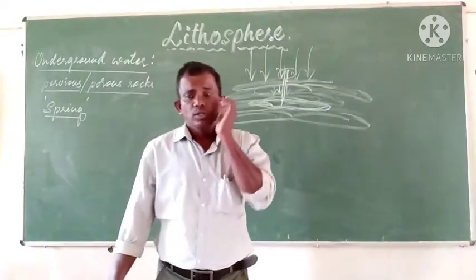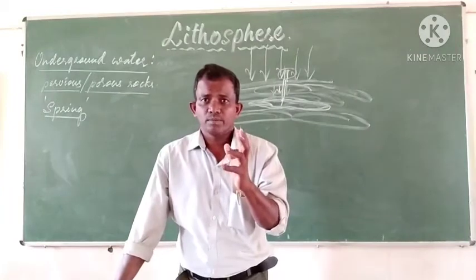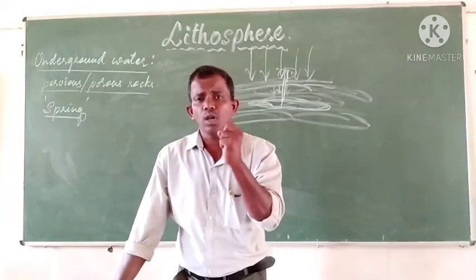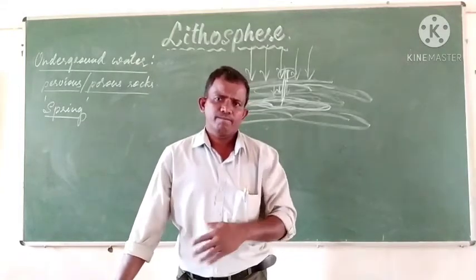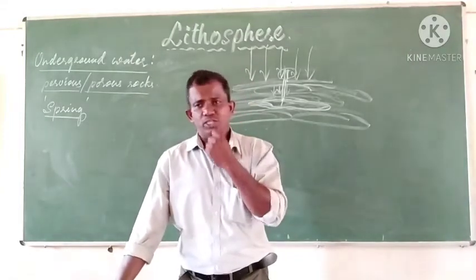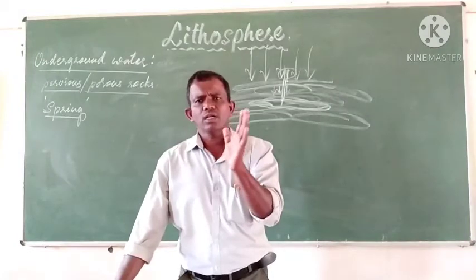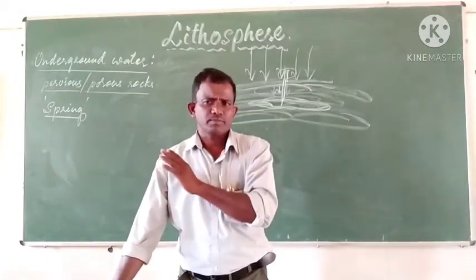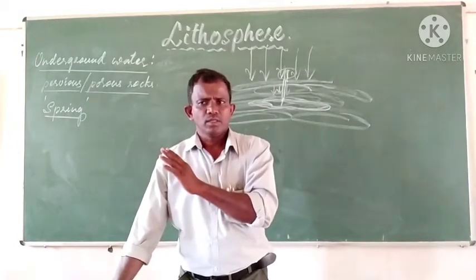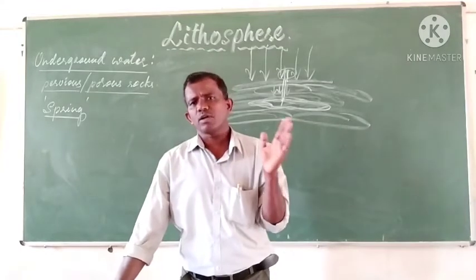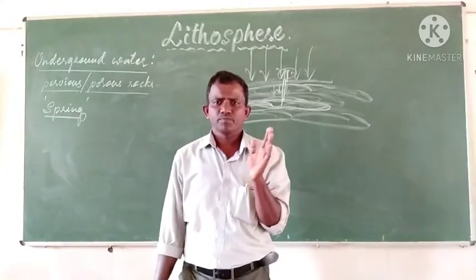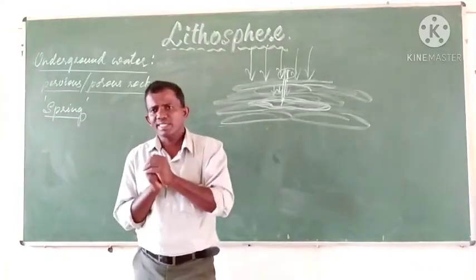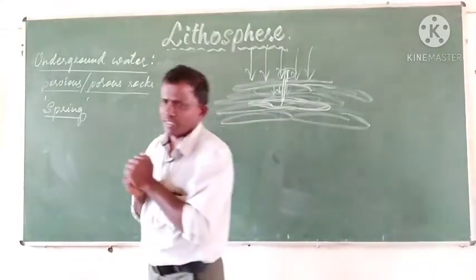These springs play a role in changing the landscape. The surface features get changed. There are different kinds of springs: perennial springs, intermittent springs, hot springs, geysers and artesian wells.